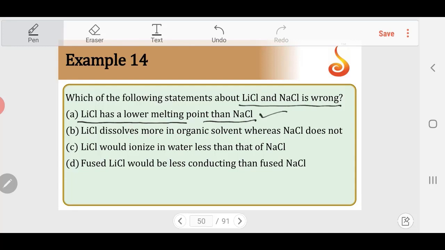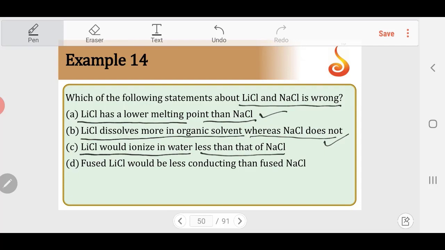That's a correct statement. Because of higher degree of covalency, LiCl can also be dissolved more efficiently in organic solvent, but NaCl will not dissolve in organic solvent. This is also correct statement. LiCl would ionize in water less than NaCl.